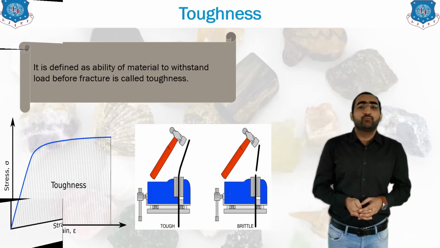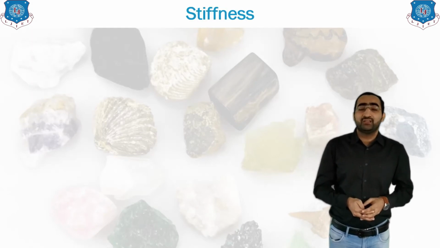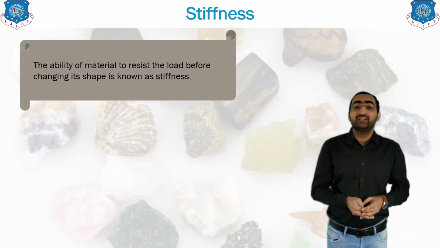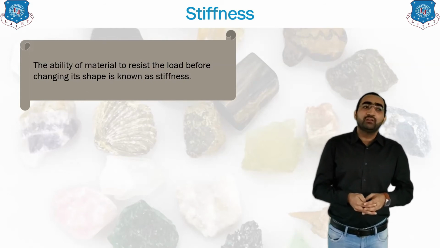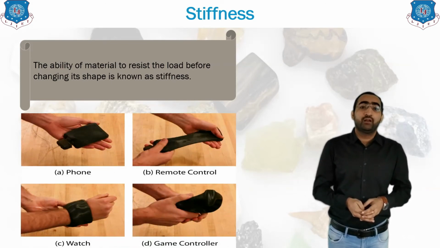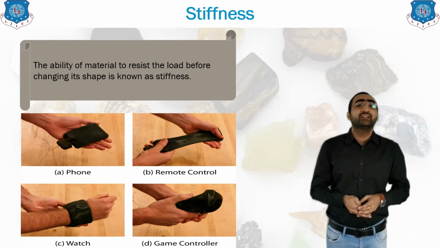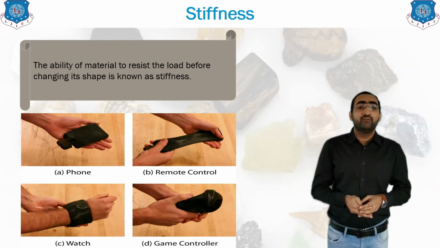Clear? So now the next property we will be seeing is stiffness. What do you mean by stiffness? Stiffness means the ability of a material to resist change in its shape. Whatever load you are applying, if a material resists change in its shape, that property is known as stiffness. When we press a mobile phone or remote control in our hand, or the phone falls on the floor, its shape does not change. That means the material used is a stiff material. Else the shape would change. A stiff material will absorb the load and will not allow change in its shape.